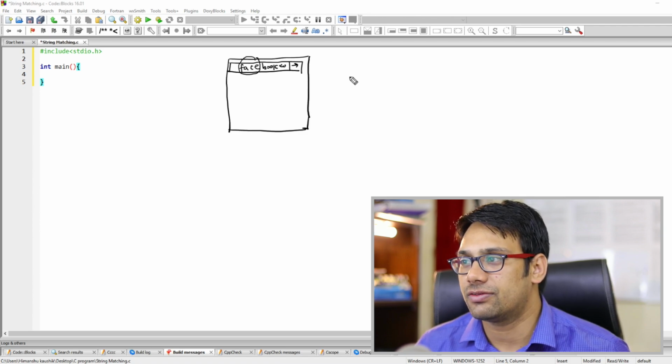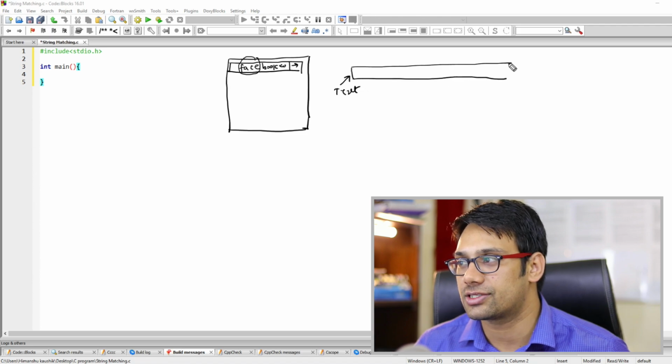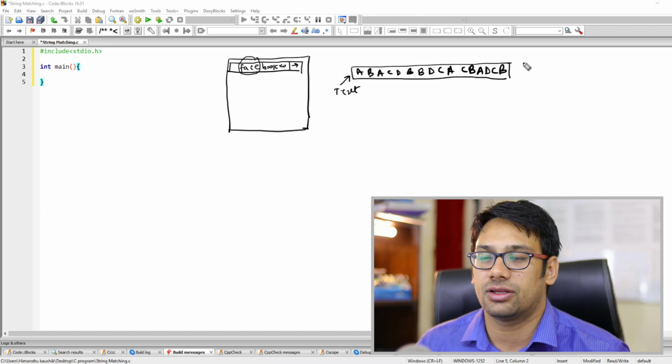In string matching, we'll have two things. Number one, a text, which can be a very huge or very large text. Maybe the text is like this: A B A C D B B D C A C B A D C B, something very large.